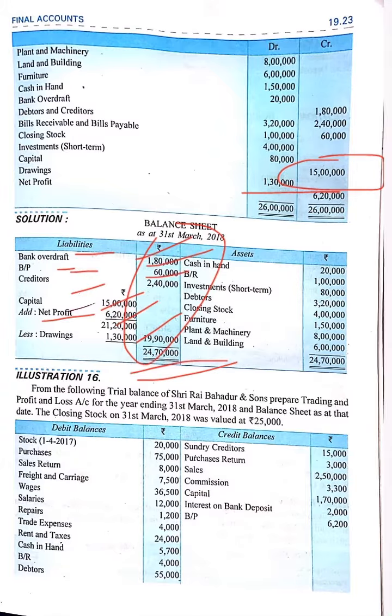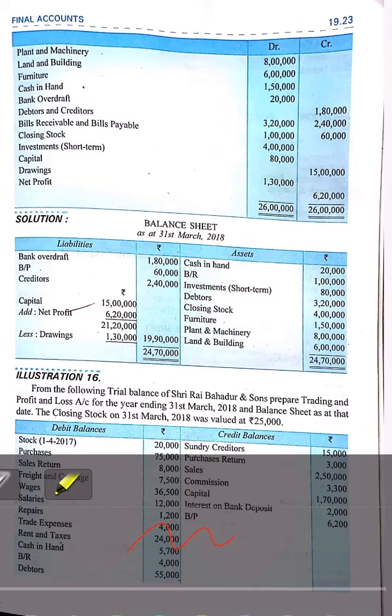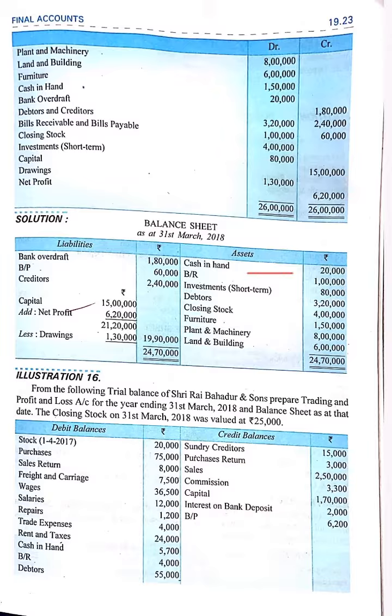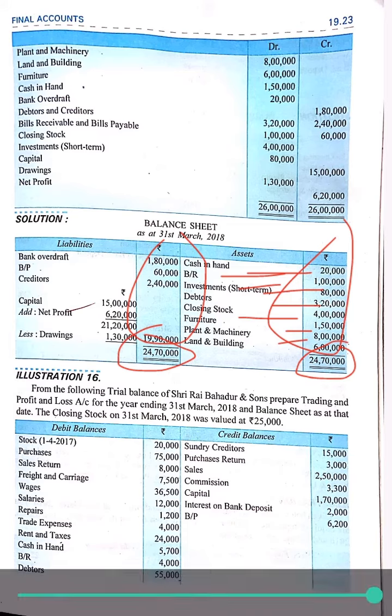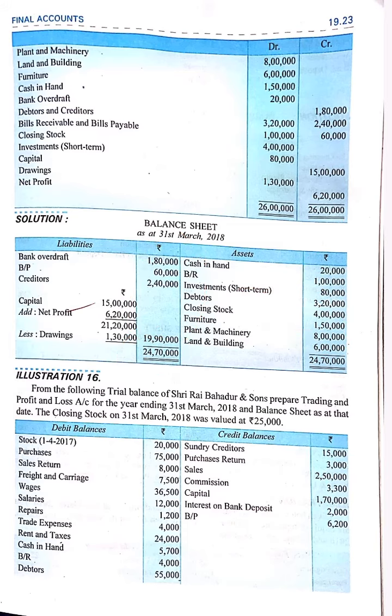Now let's move to the asset side. Cash in hand, bill receivable, investment, debtors, closing stock, furniture, plant and machine, land and building. Now when we add the items of assets, our total will be 24,70,000, and our balance sheet is tallied. So it was the example of balance sheet.